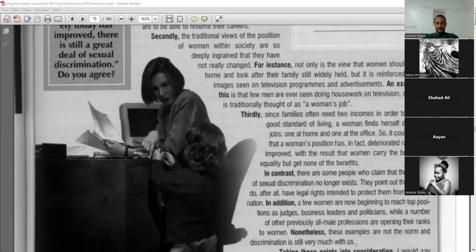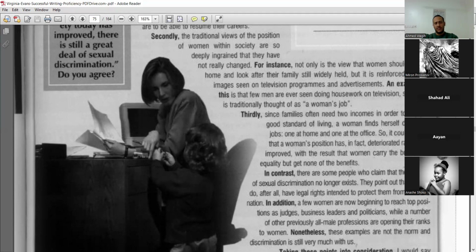But this is reinforced through images seen on television programs and advertisements. You always see that on TV, and this supports this point of view. An example of this is that few men are even seen doing housework on television, since this is traditionally thought of as a woman's job. Okay. A third point.